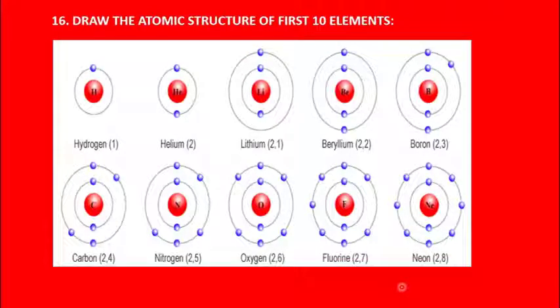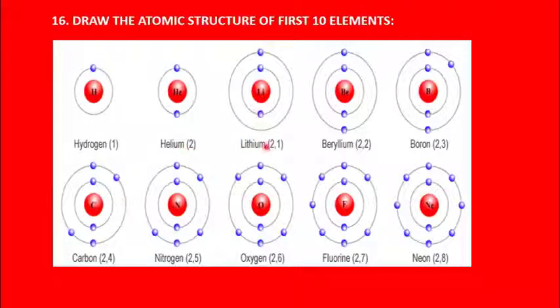Next, as I showed you the diagram, all of you must draw this diagram neatly. This is the atomic structure of the first element, hydrogen. This is the nucleus. It has 1 proton and 0 neutron and 1 electron. So 1 electron will be occupying the one shell. It has one shell, that is K. So 1 electron will be present in the K shell. This is the atom of helium. So helium has 2 protons, 2 neutrons and 2 electrons. So the 2 electrons will be completely occupying the K shell. So helium, the electronic configuration is 2, which is given inside the bracket.